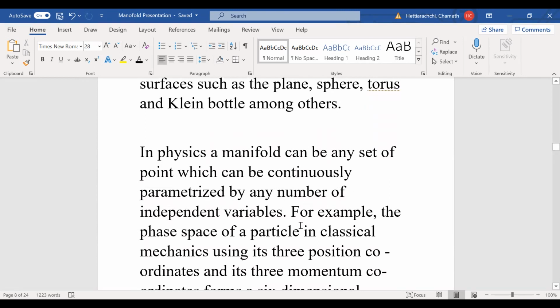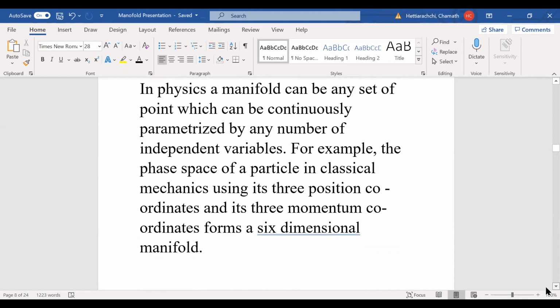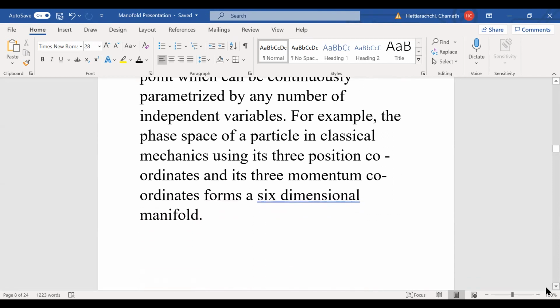For example, the phase space of a particle in classical mechanics, using its 3 position coordinates and its 3 momentum coordinates, forms a 6-dimensional manifold. Okay, so 3 plus 3 will be 6.